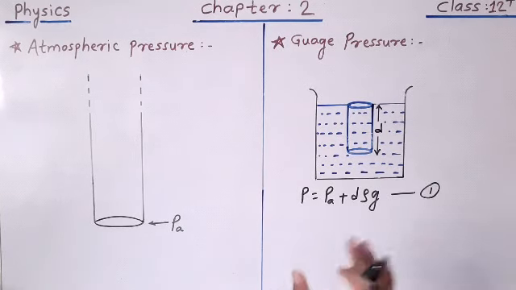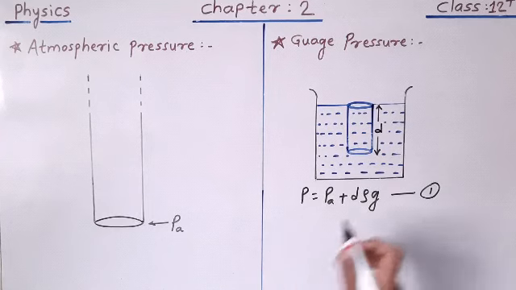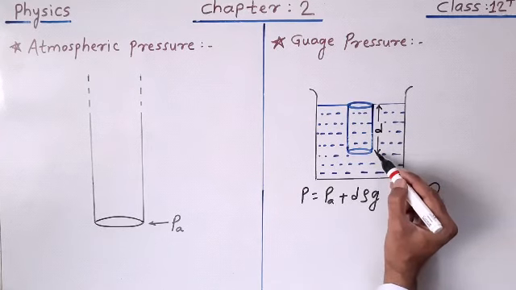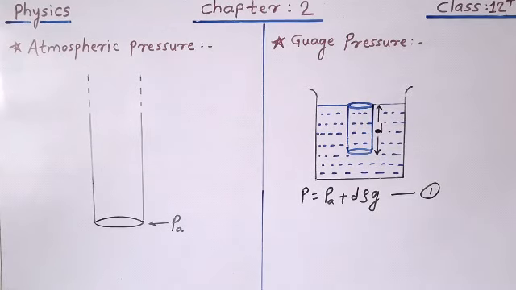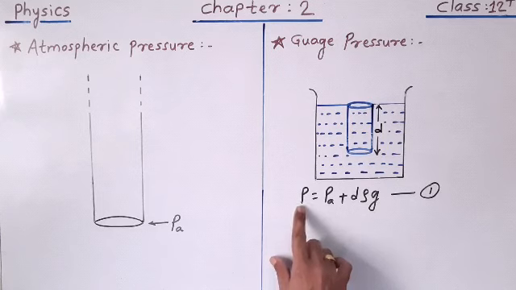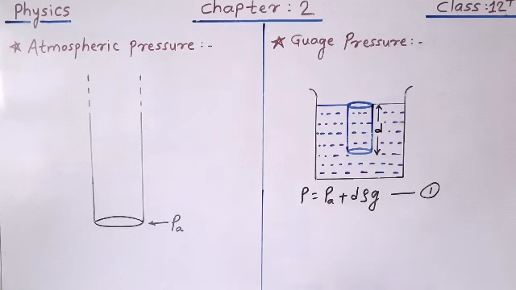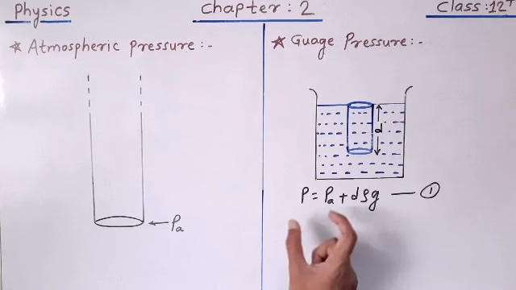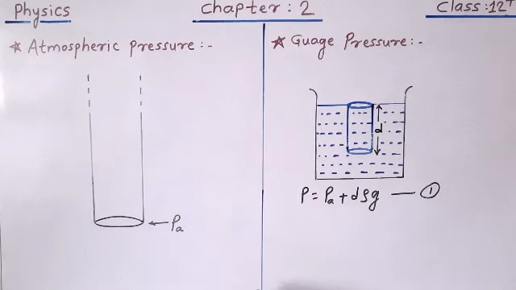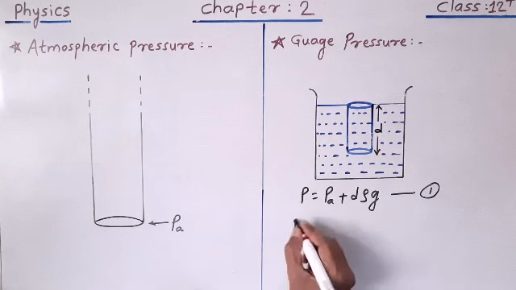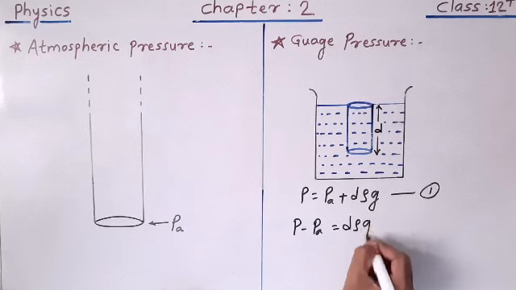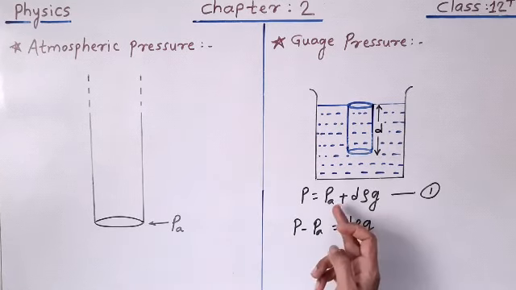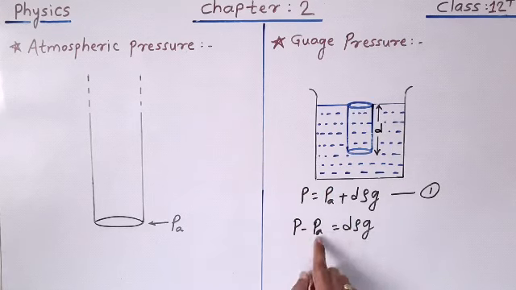Now, it is clear from this equation that the pressure at depth D is greater than the atmospheric pressure. This excess of pressure is given by P minus P A is equal to D rho G. When P A is shifted to the left-hand side, it becomes minus.